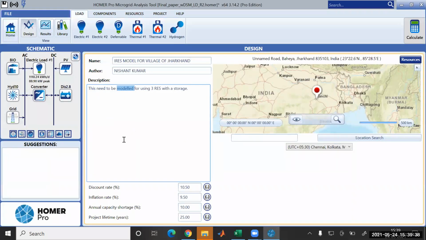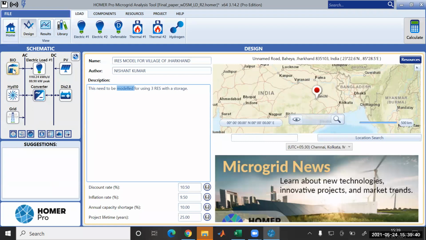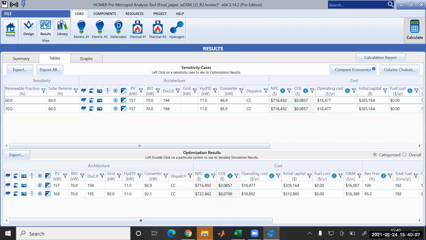Okay, see, in this I have used biomass, I have used hydro, I have used grid. My load is around 11,000 kilowatt hour per day, and the maximum peak per day is 88.90 kilowatt. Okay, we have used PV. So these four kinds of things are being used in this. Okay, so we'll see the results.